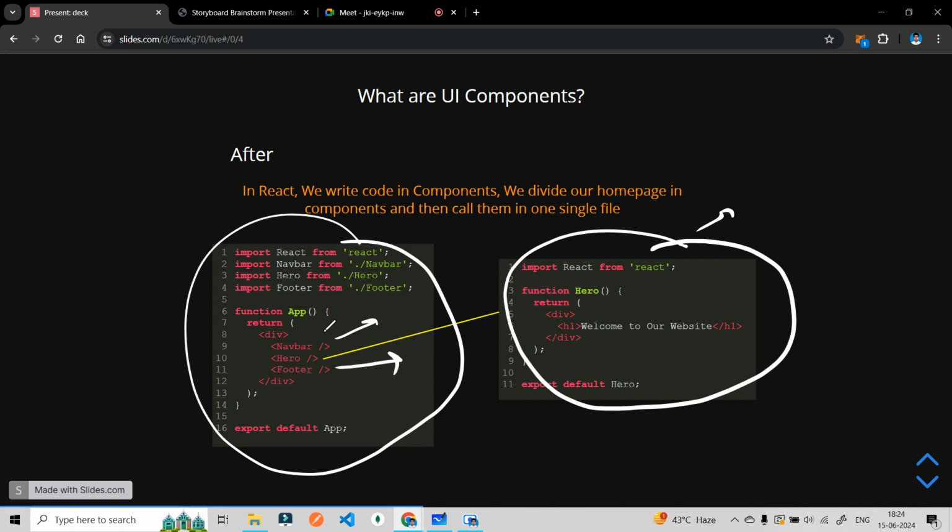If I have to create the navbar UI, then I will create a different file, navbar something.js. We will cover later how to create all these. But this is React syntax, you can see right here. In simple terms, we are just making these files known as components, and we are calling these individual components into our main file. So navbar is a component, hero is a component, footer is a component, and we are calling them in the main app. App is the root file of this React project.